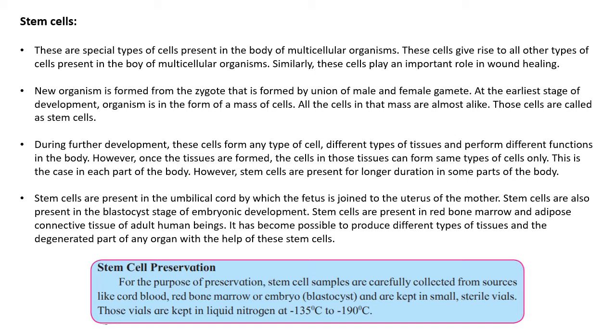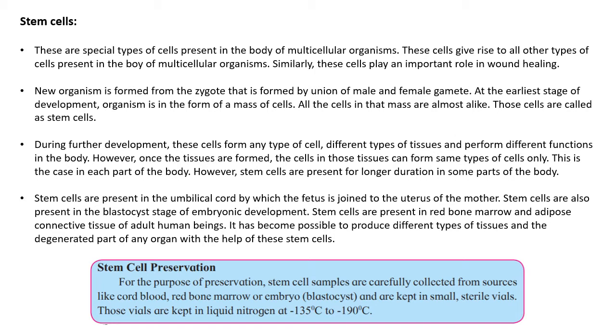This is called differentiation of the stem cells. Once the new tissues are formed, the capacity to differentiate is lost. Later, they form cells which are similar to them. However, stem cells are present in some parts of body for longer duration.